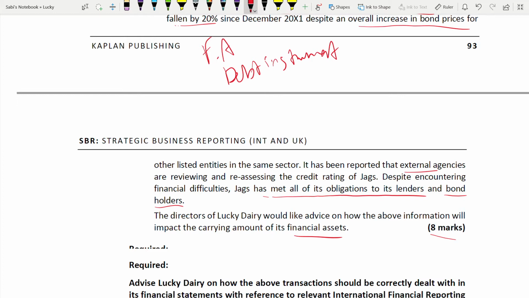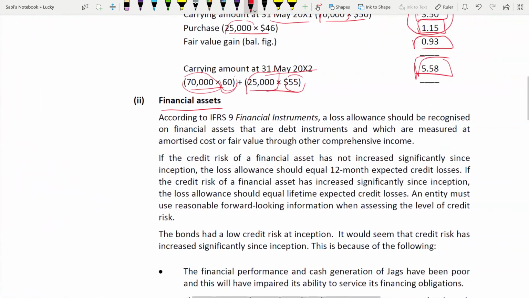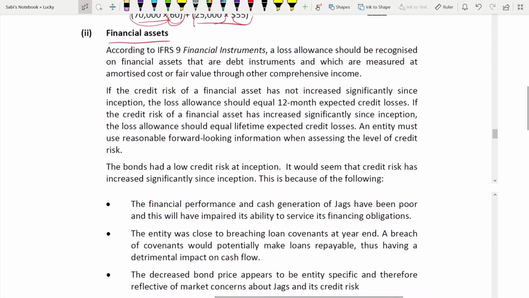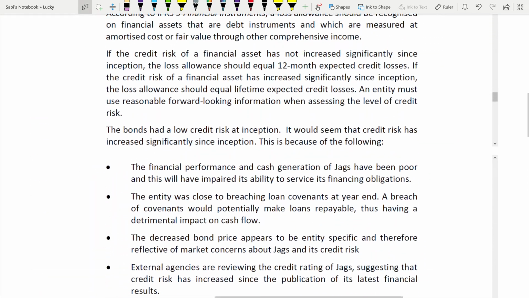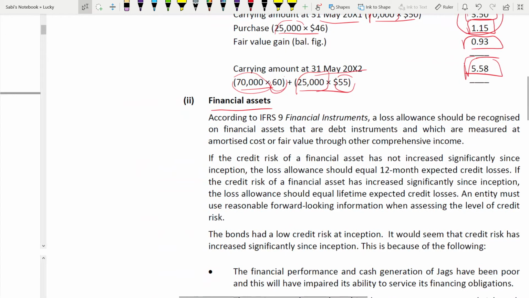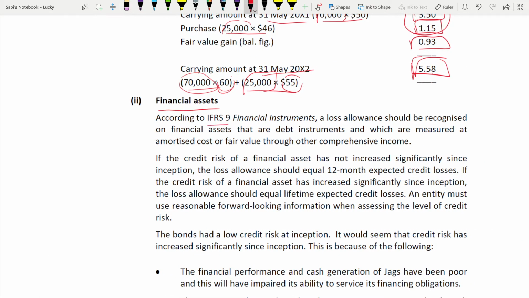Okay, how will the financial asset be carried forward? So this is talking about impairment. So in your answer also you have to talk about impairment for 8 marks. Which standard? IFRS 9. Immediately loss allowance. Why? Because impairment. No need to define the financial asset, or say it's a debt instrument because it's interest bearing. All this is not needed. Pick up the standard, immediately tell the things. The reason is loss allowance.